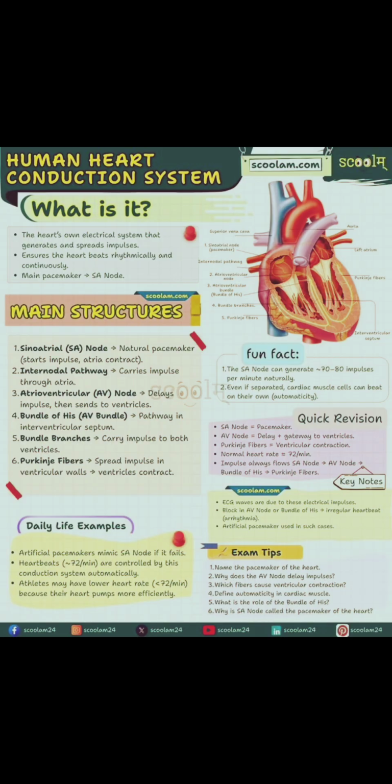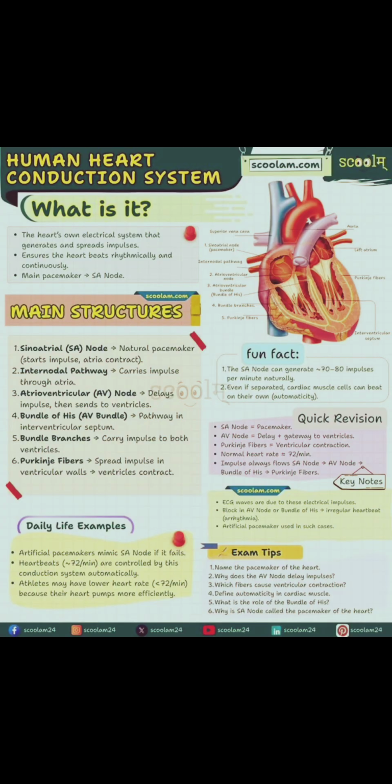Bundle of His arises from AVN and descends downward into the interventricular septum and divides into two branches that break up into a network of Purkinje fibers which pass into the walls of the ventricle. Types of heart. Myogenic heart: when the heartbeat is controlled by muscle tissue, it is called a myogenic heart. Example is the human heart. Whereas neurogenic heart: when the heartbeat is controlled by nerve cells, it is called a neurogenic heart. Example, king crab or Limulus.